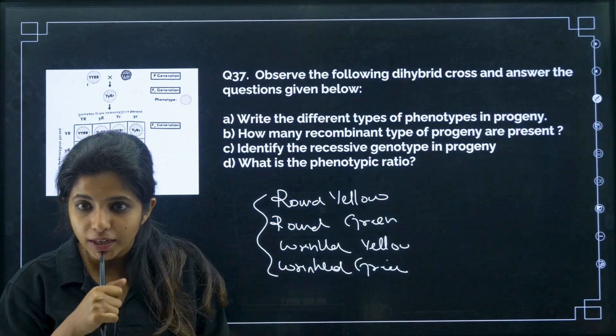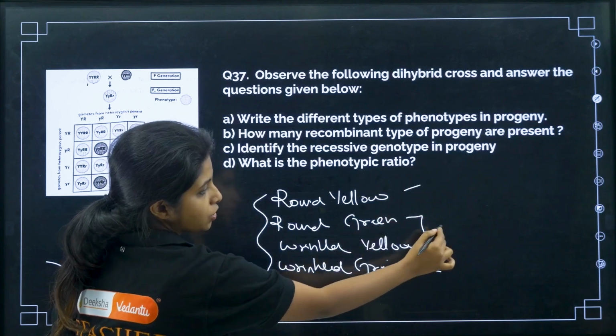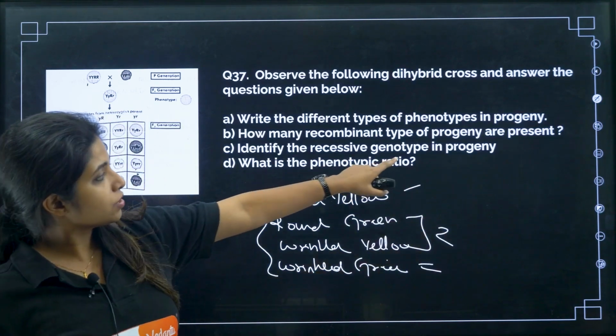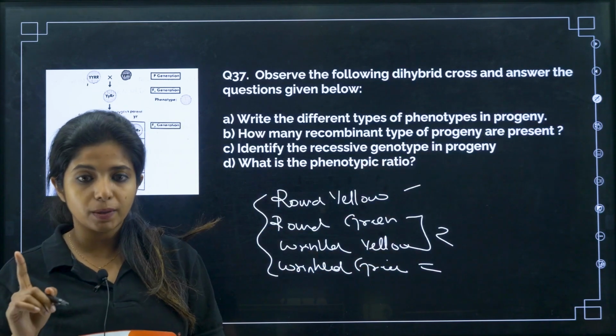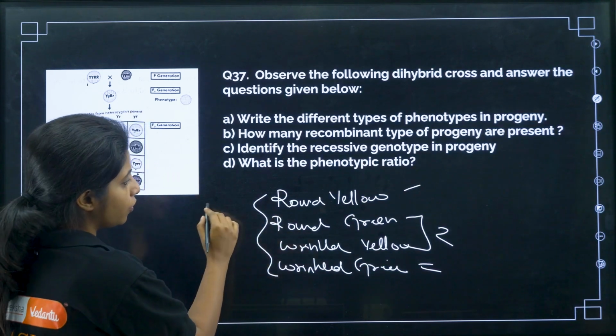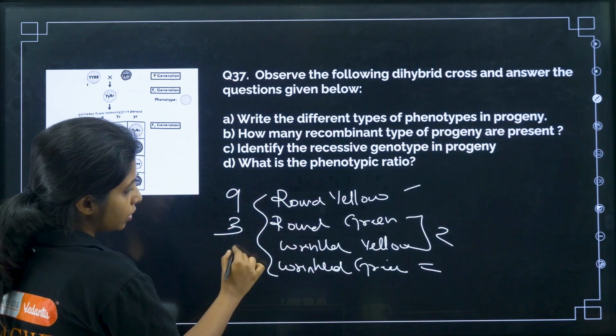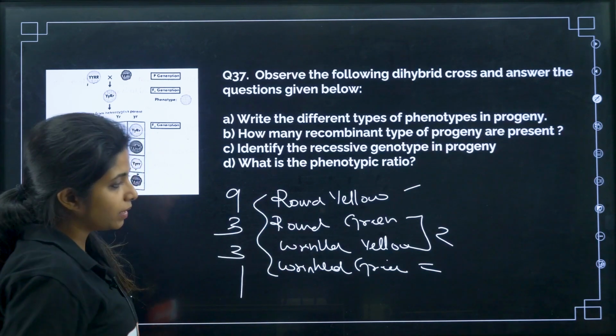Now, how many recombinant type of progeny are present? 2 recombinations are there. This is there in the parents. So I'll say 2. Now, identify the recessive genotype in the progeny. The recessive genotype is the one which is not found in a lot of organisms. For that, I have to tell you the number of organisms which have this. So 9 of them will be round and yellow, 3 of them will be round and green, 3 of them will be wrinkled and yellow, and 1 will be wrinkled and green.